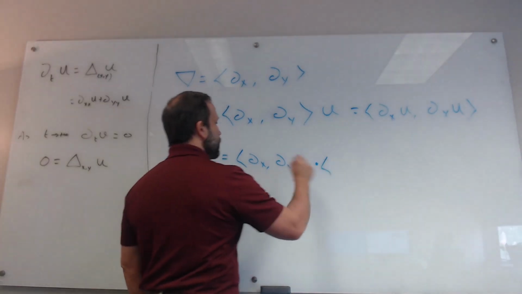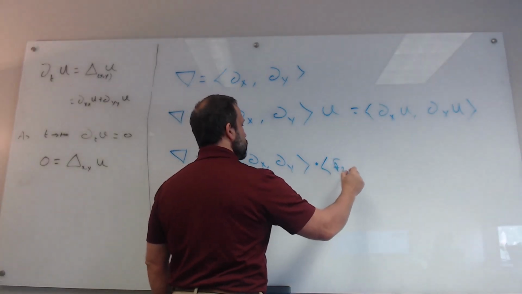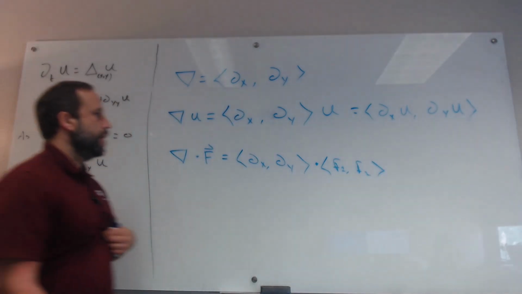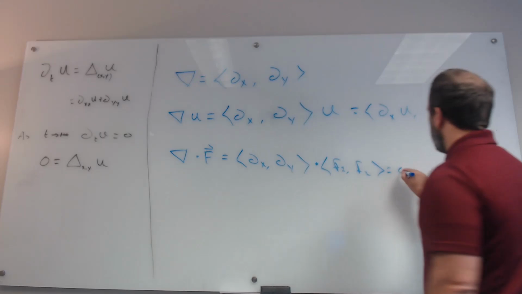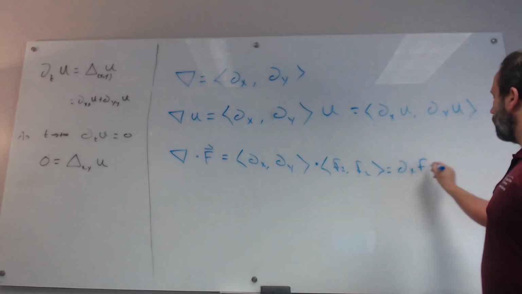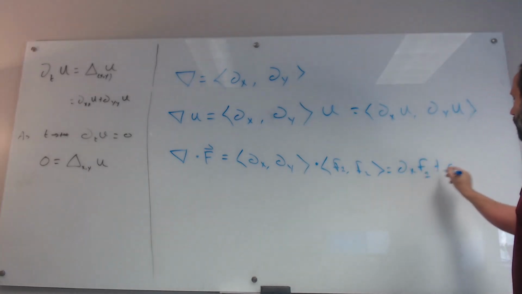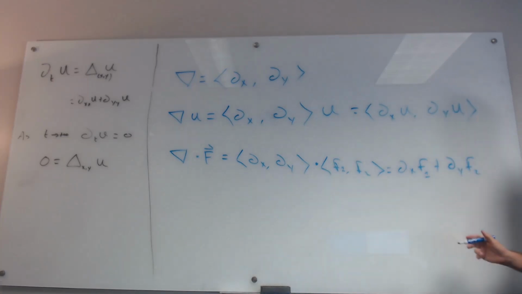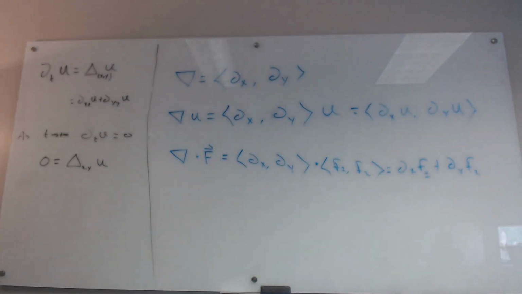Then we dot this with the vector field, where the first component is f1 and the second component is f2. When we do this dot product, we get the x derivative of f1 plus the y derivative of f2, and that's the divergence.